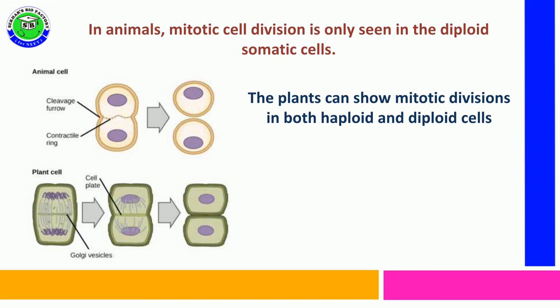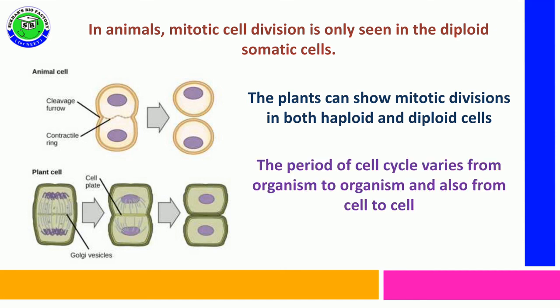But in plant cells, mitosis can be seen in both haploid and diploid cells, especially in lower groups of plants like algae and bryophyta. Their body consists of haploid cells, a gametophytic plant body structure. Such haploid cells can also perform mitosis.